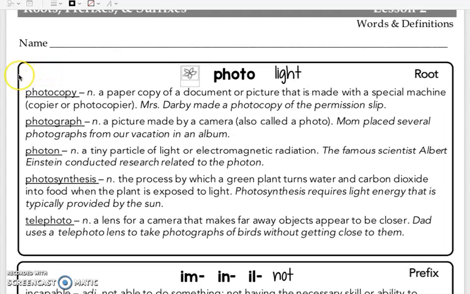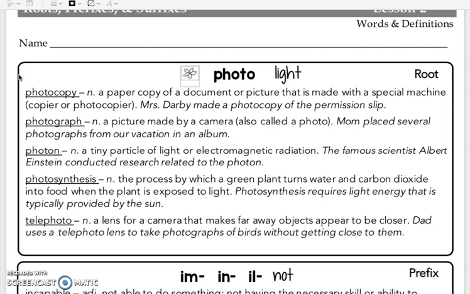Our first word is photocopy, a paper copy of a document or picture that is made with a special machine, a copier or a photocopier. Photograph, a picture made by a camera, also called a photo. Mom placed several photographs from our vacation in an album.